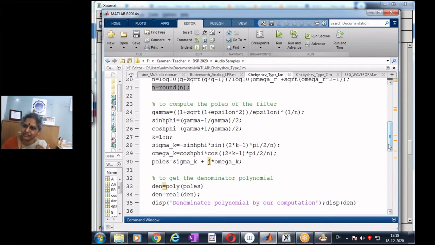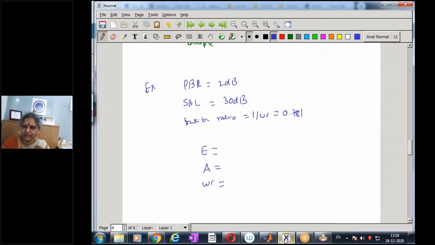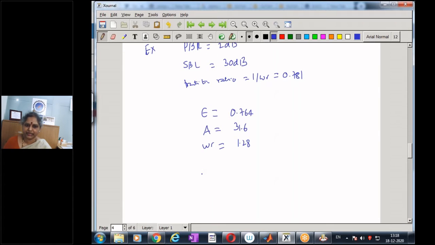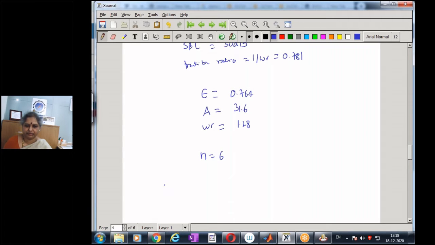Now let me just change the specifications, and let us see what happens. So for these specifications that we have taken, when I have my passband ripple as 2 dB and stop band loss as 30 dB, we got this, and we got the order of the filter. In this case, of course, epsilon turned out to be 0.764, and A was 31.6, and omega r is 1.28. And in this case, I am getting my order of the filter as 6, and my denominator coefficients, if I look at my denominator, I got my denominator as